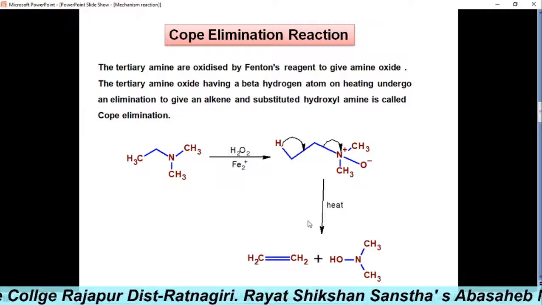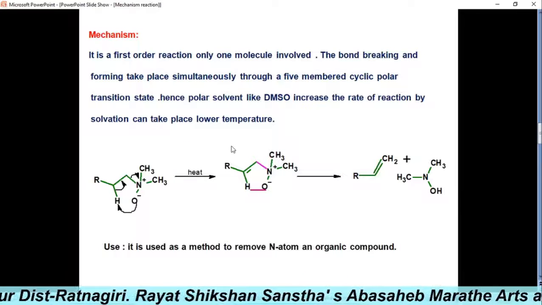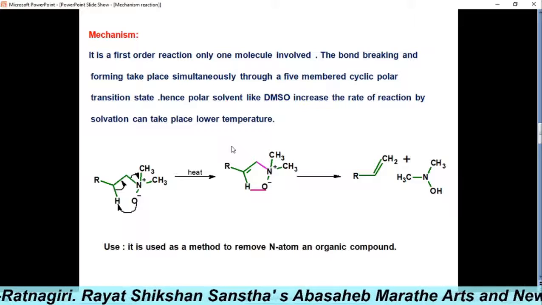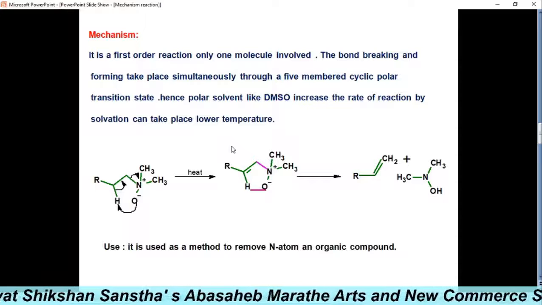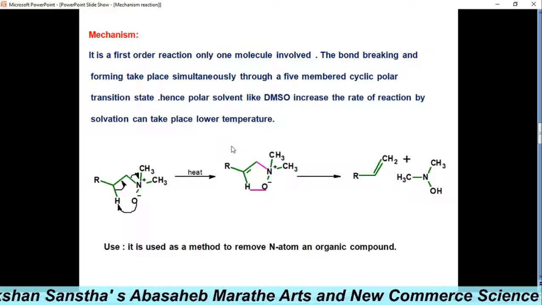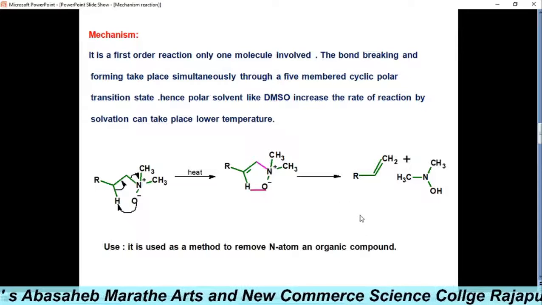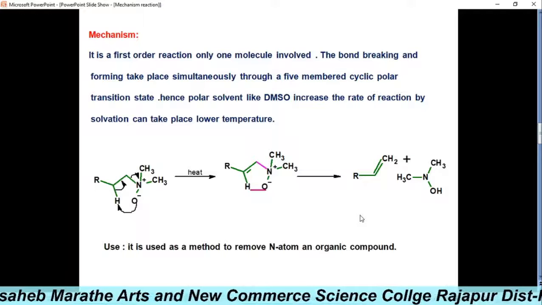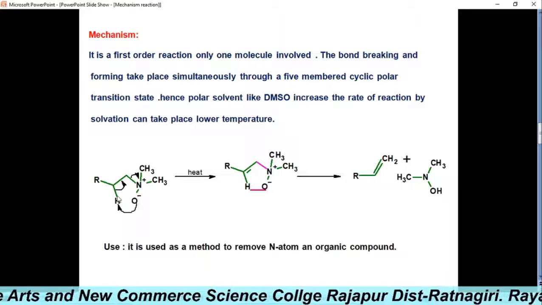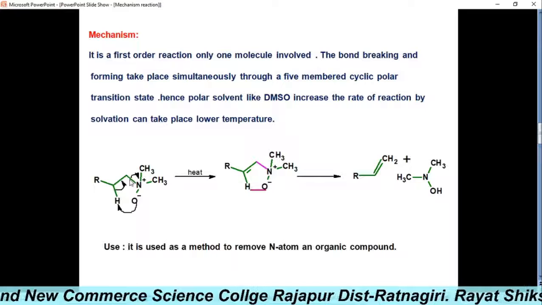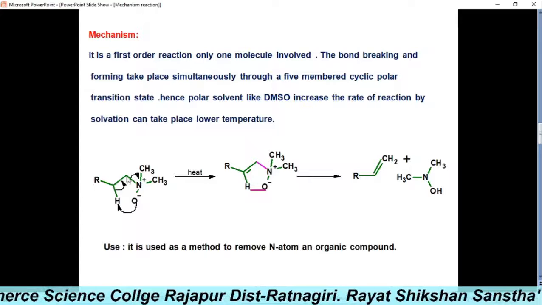Now let's see the mechanism of that reaction. The mechanism is carried out as a simultaneous breaking and making process through a cyclic transition state, which is a polar transition state. In the first step, this O minus attracts the proton to form the carbon-carbon double bond, with breaking of this carbon-nitrogen bond.